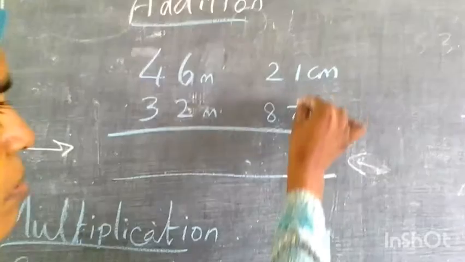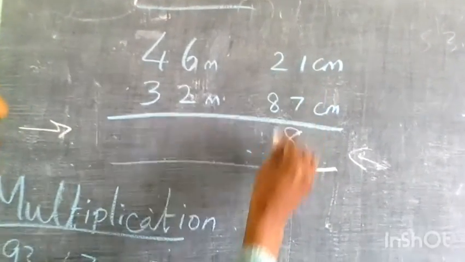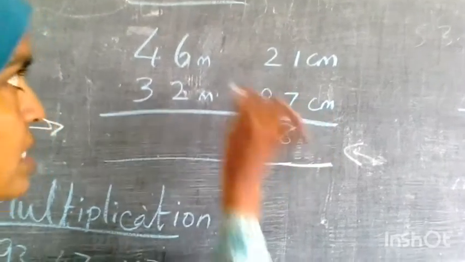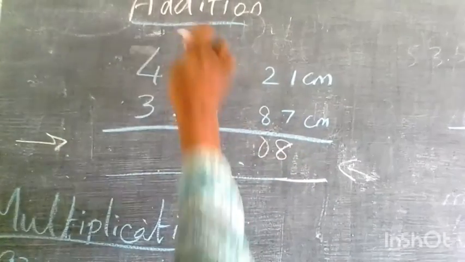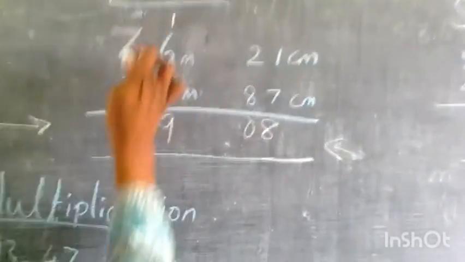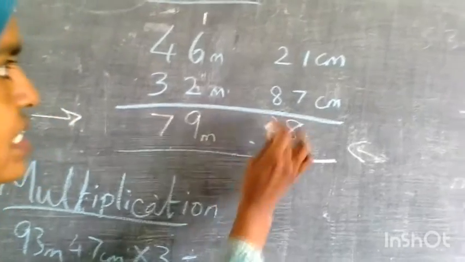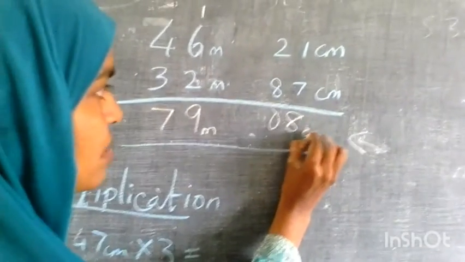First I will try the old method. 7 plus 1 it is 8. 2 plus 8 it is 10. So 0, and 1 is the carry over. So 1 comes to this side. 6 plus 2 is 8. 8 plus 1 is 9. 4 plus 3 is 7. My answer is 79 meter 8 centimeter.